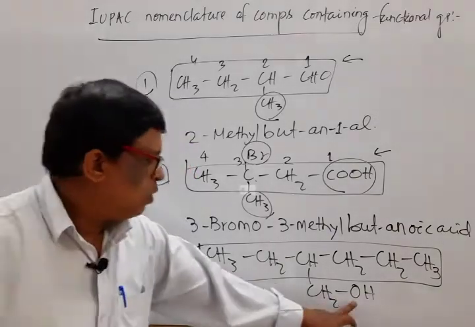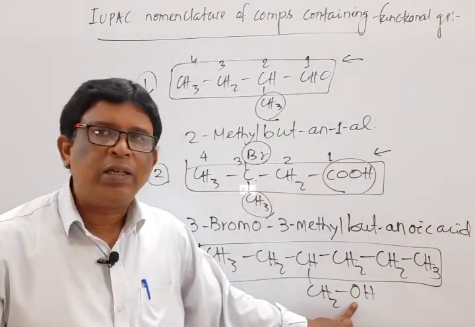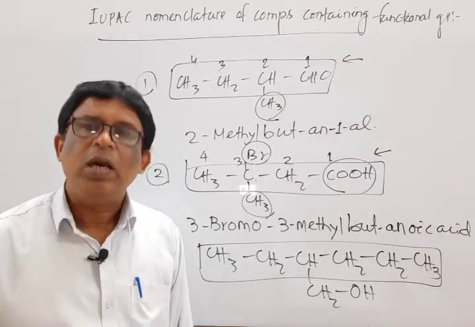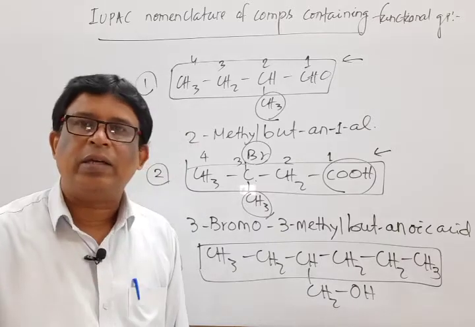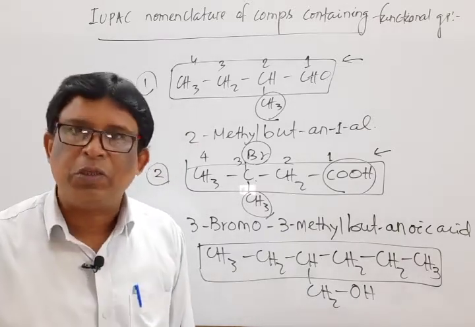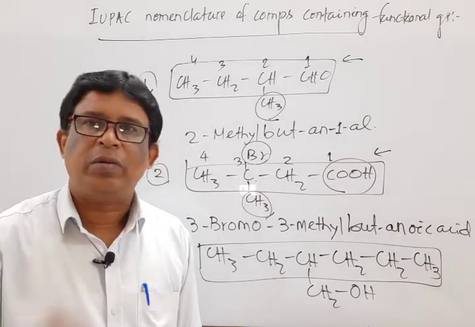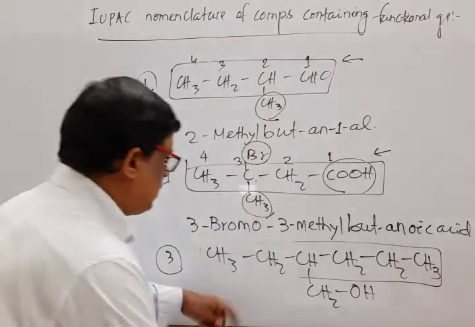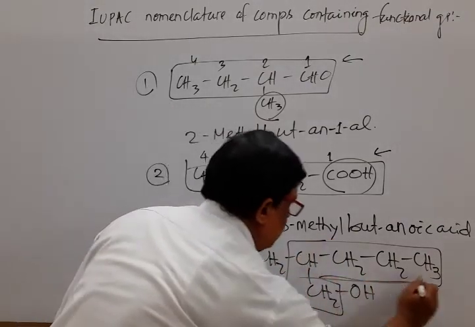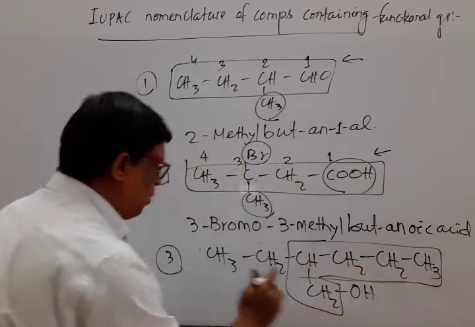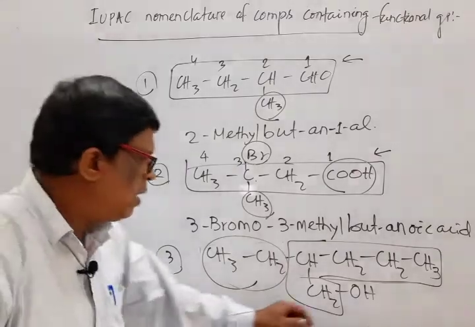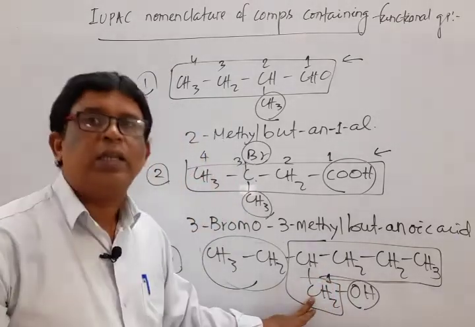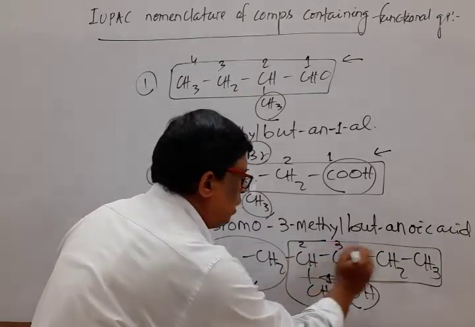Okay, but here the functional group is alcohol, OH. There is absence of carbon, that's why it is not included directly in the main chain. But we have to select a main chain in such a way that the substituent has the least number as far as possible. So instead of selecting the straight chain, we select the main chain in this way. It is the main chain of 1, 2, 3, 4, 5 carbon, and the other is the substituent. Mark that numbering should start here as 1 because the carbon attached to the functional group possesses the least number.